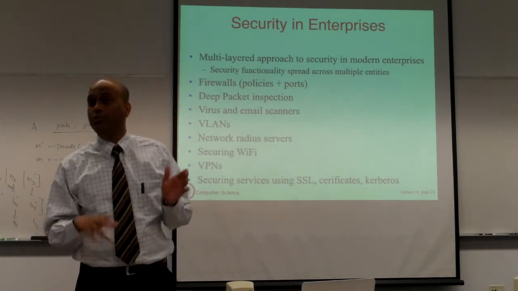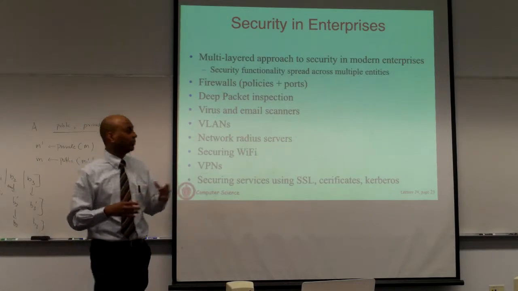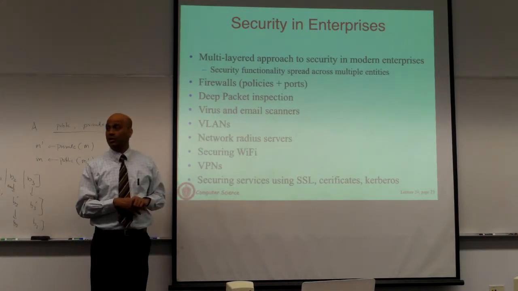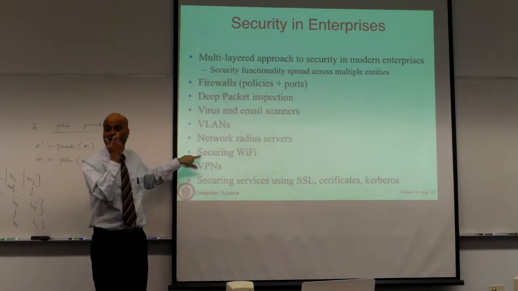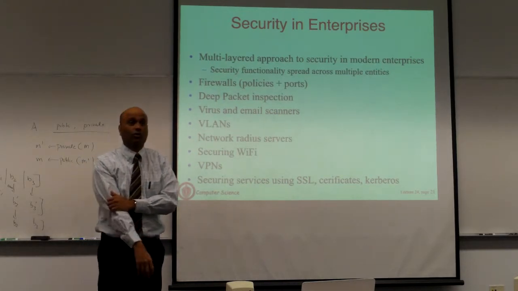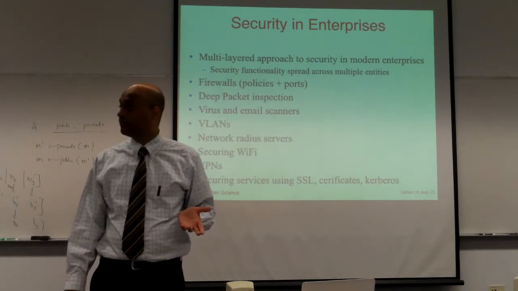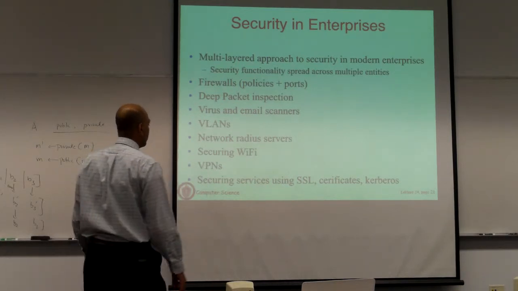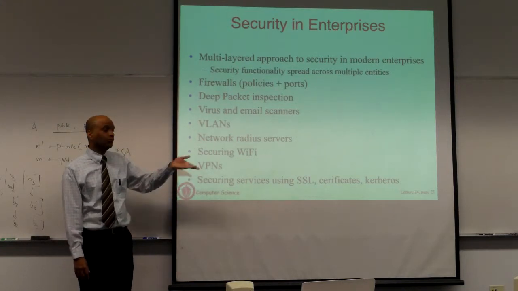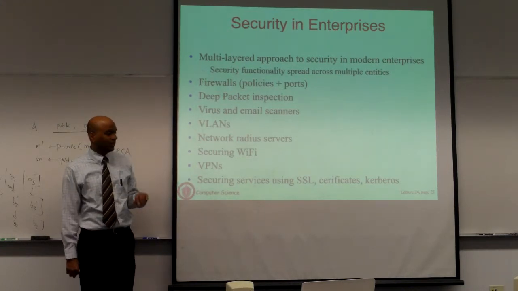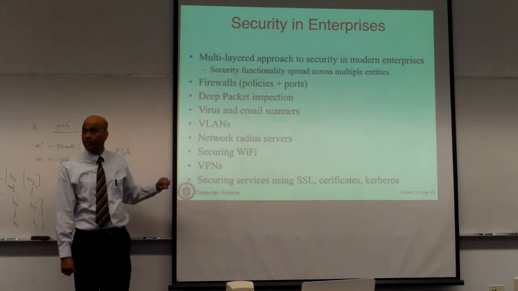If you want to prevent that, you can VLAN machines and group them together, and that will give you another layer of protection. And then you can have secure Wi-Fi, where your Wi-Fi communication is secured by a key and so on. And so you'll have a set of these protocols. There are things like VPNs, which are virtual private networks, which you can use to access machines securely from outside, and so on and so on.